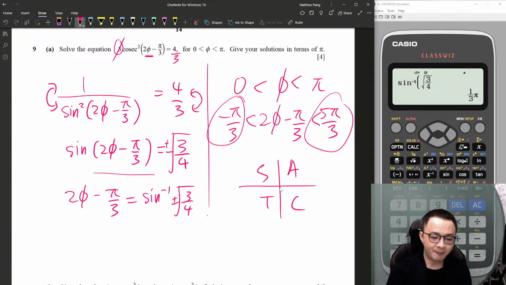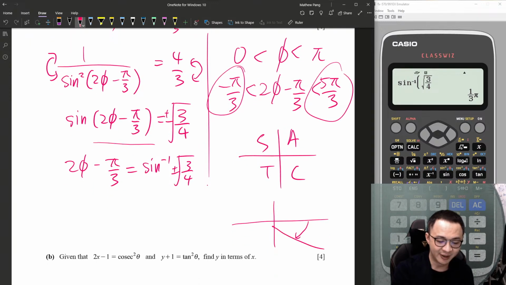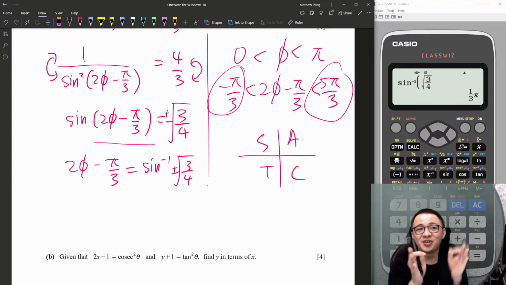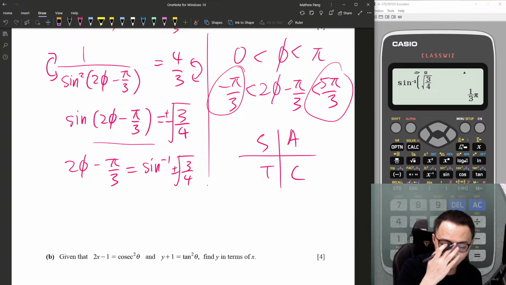Okay, pi over 3. Supposedly I want to take the negative angle if there is an equal sign here. But in this case, there's no equal sign. That means, because the reference angle is pi over 3, I can rotate clockwise to get my negative angle, negative pi over 3. But since it cannot equal negative pi over 3, I will not take the negative angle. So you are lucky. I know a lot of you don't like negative angles. Okay, so I only take the positive one. It's not too bad. So this is 0 to pi.